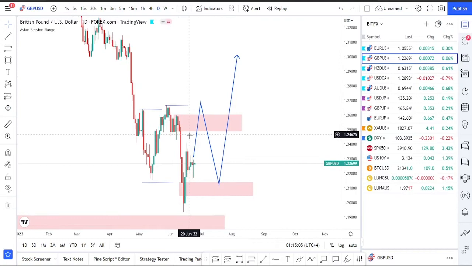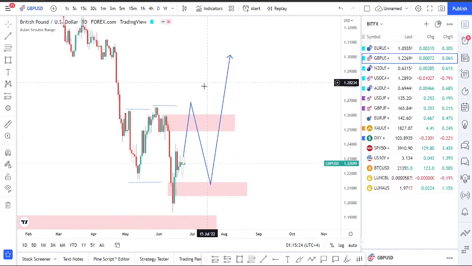As well, if the market goes up and breaks these highs, according to our teachings, we can expect a reversal from here as well. From somewhere around this area, we could see the market come down, and we can have our lower time frame confirmations and take a short from this area as well for GBPUSD.